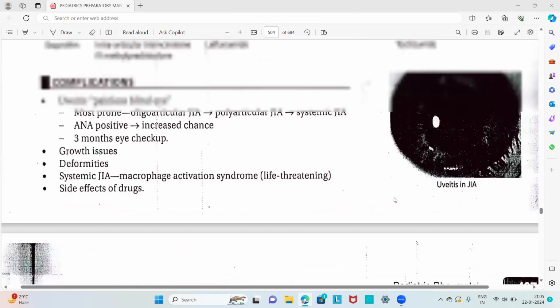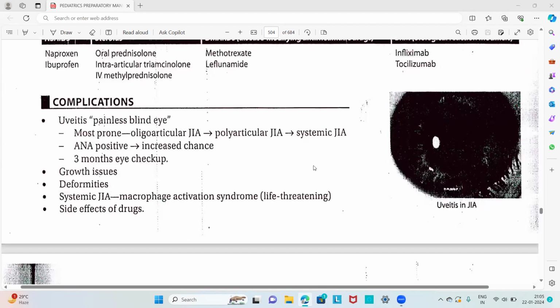Then what are the complications of juvenile idiopathic arthritis? It is an immunologically mediated disease, so there will be uveitis, that is a painless blind eye. It is most prone in oligoarticular juvenile idiopathic arthritis, followed by polyarticular, and then followed by systemic. And if the anti-nuclear antibody is positive in a patient with juvenile idiopathic arthritis, there will be an increased chance of developing uveitis. Therefore, a 3-month eye checkup is recommended in the case of